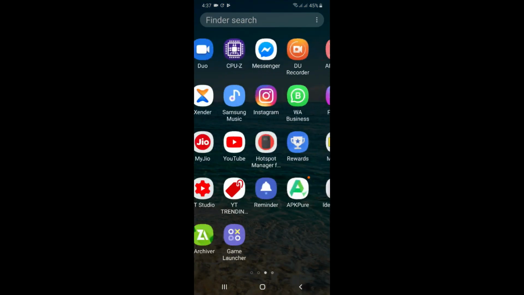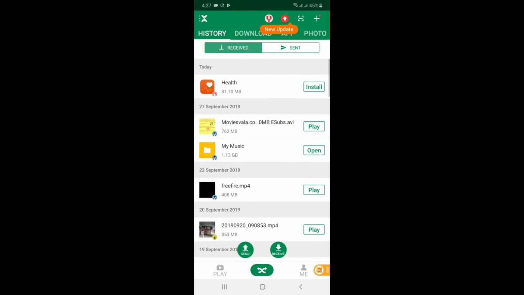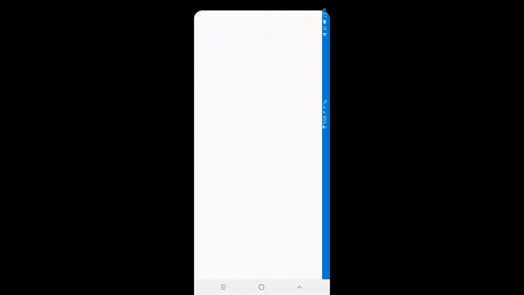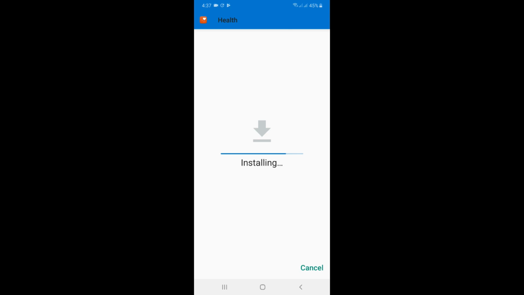Huawei Health app. I have just backed it up on my extender, so I will download it directly from there. Just install. Installing. Just wait.